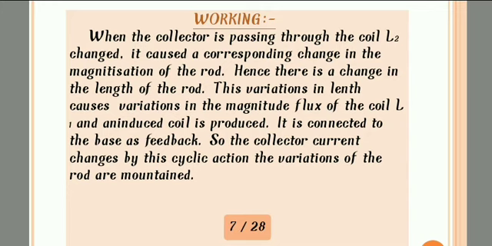When the frequency of the rod, its natural frequency, and the frequency of the transistor are equal, then ultrasonic waves are produced. So this is the working process of the circuit we constructed. This is known as the magnetostriction method.